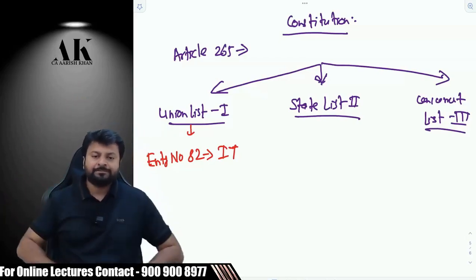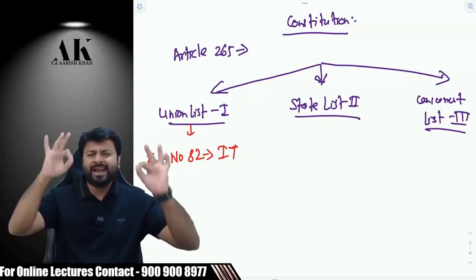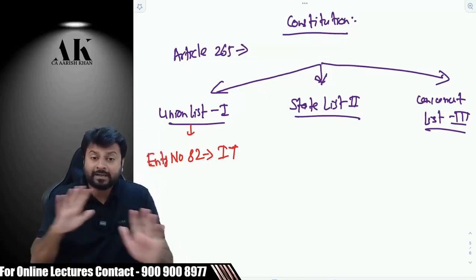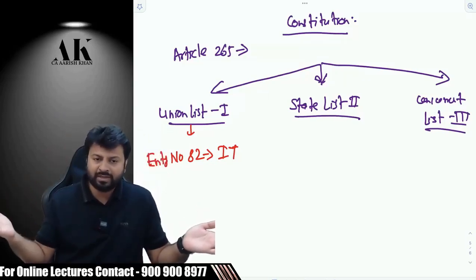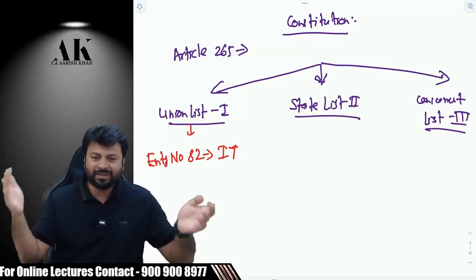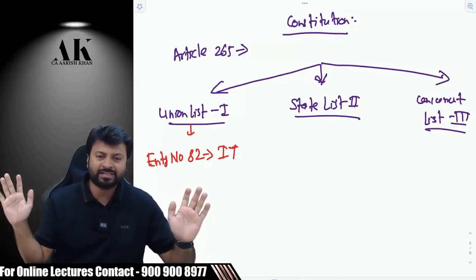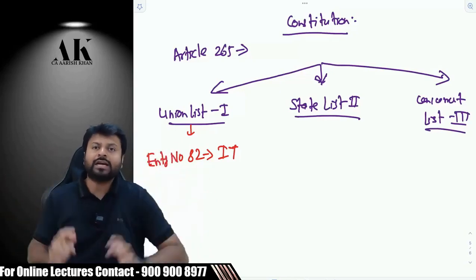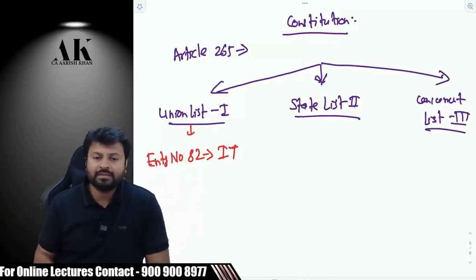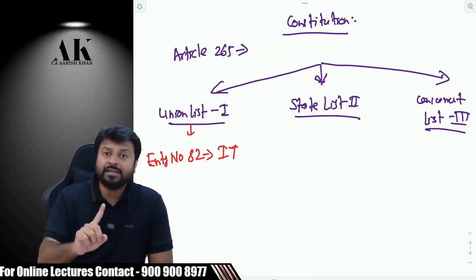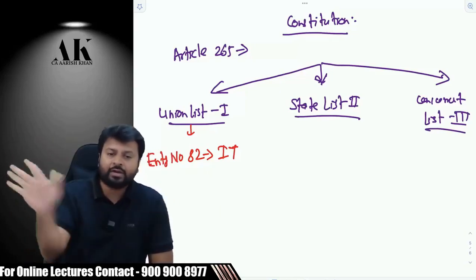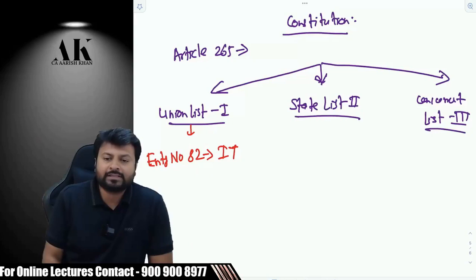So if today the government wants to tax any income in this country, they can charge any income. They are not charging all income, obviously. Some of them are still excluded from the chargeability of tax. But they have the right to charge everything except one income, that is agriculture. If they even wish to tax agriculture income now, the central government cannot tax.